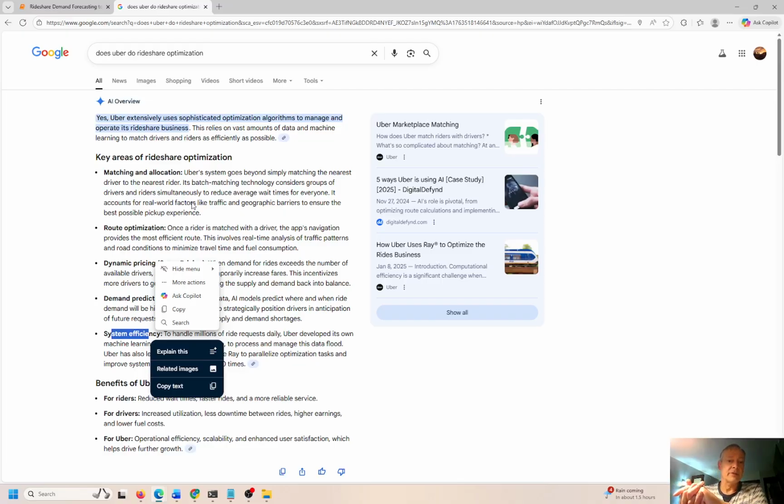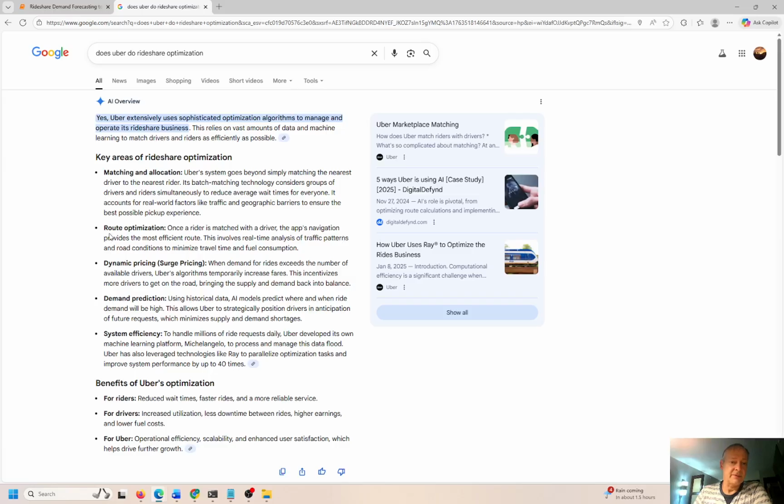But it is interesting to know that, like it says here, once the rider is matched with the driver, the app's navigation provides the most efficient route. So that makes sense. But the algorithm isn't just going to match the nearest driver to the nearest rider if there's going to be a few riders that share the same car, because you can share a car with another person or a couple of people, right? So it's trying to optimize how it matches the closest car to the closest driver, right? To reduce the driver drive time and rider wait time. But also, if it has to pick up a couple more people, you have to incorporate that into the mix and accommodate every request, right?